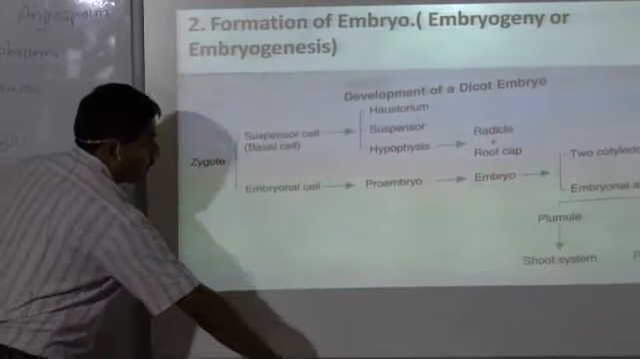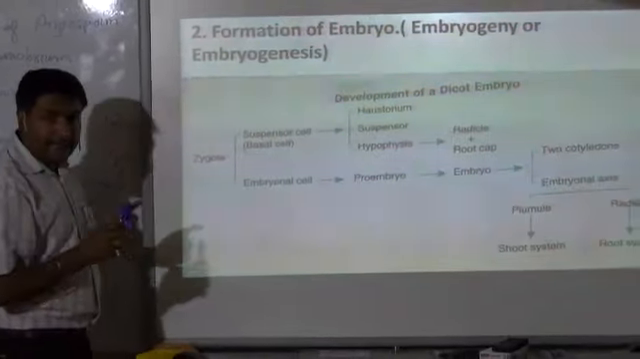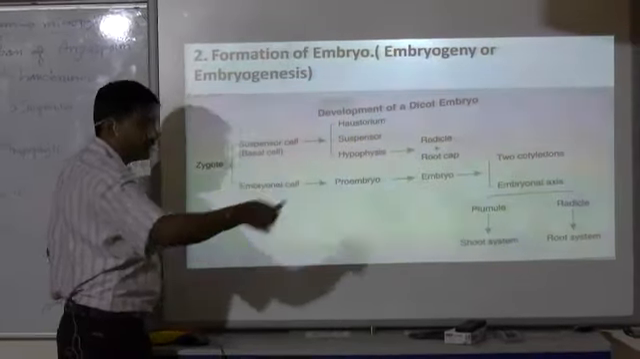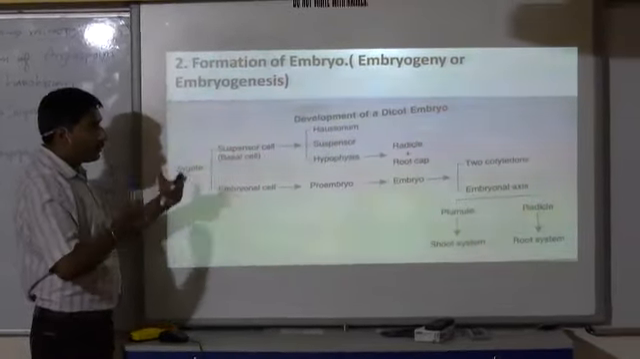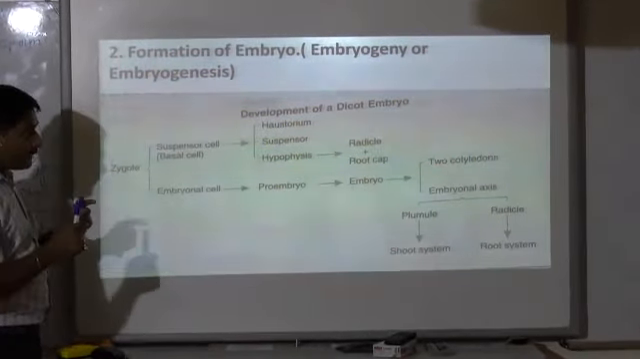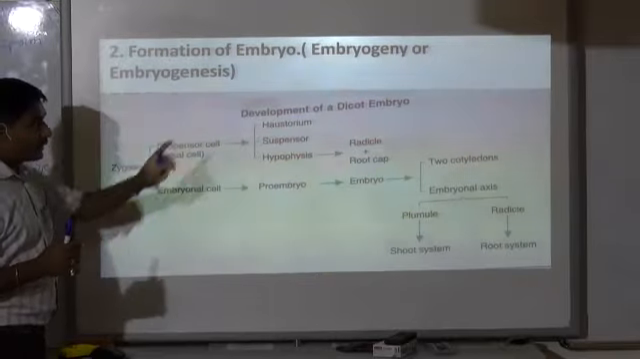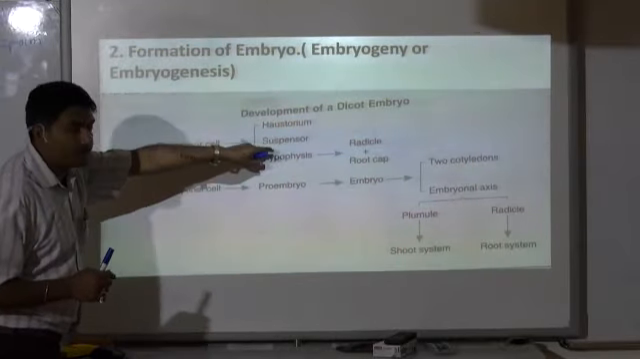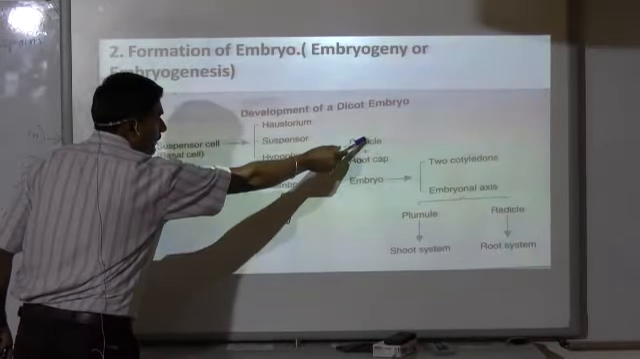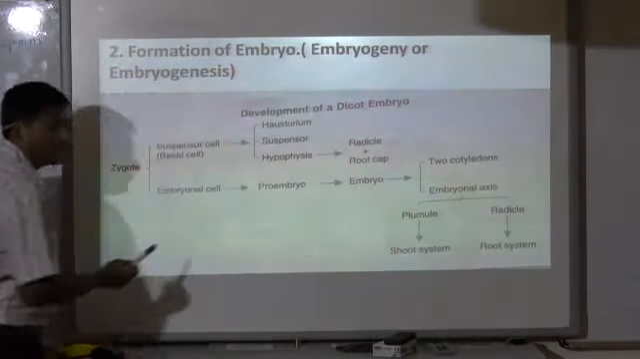Now, later on, when the embryo formation has taken place, then slowly, here we are talking about dicot embryogeny, after the embryo gets formed, this haustorium and this suspensor cell will disintegrate. Hypophysis will lead to the formation of radicle plus root cap.